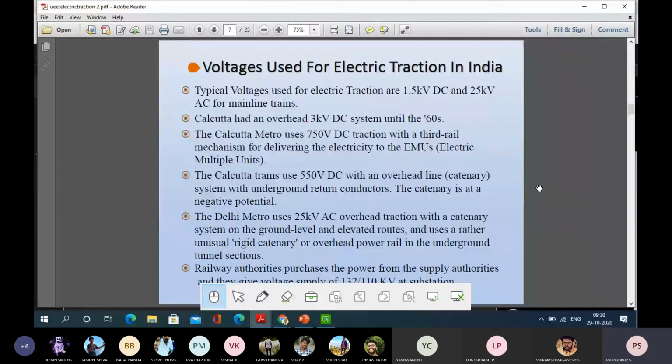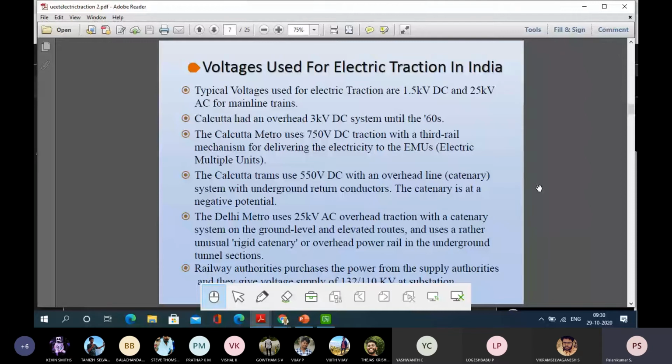When the supply end is concerned, it is 25 kV for transmission, for substations. For the supply of voltage, they use 132 kV and 110 kV substations, and very often boosting substations, voltage boosting substations, are also installed. Indian Railways receives power from the generating station through a substation at 132 kV, and converts it to 110 kV for complete transmission up to the feeding end. Above the overhead line, they use 25 kV.